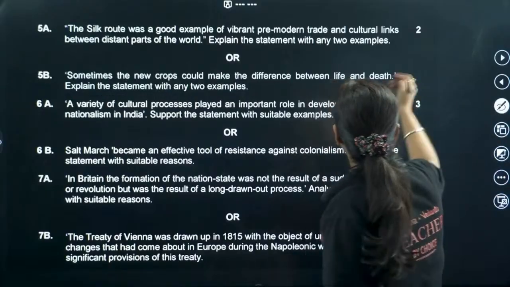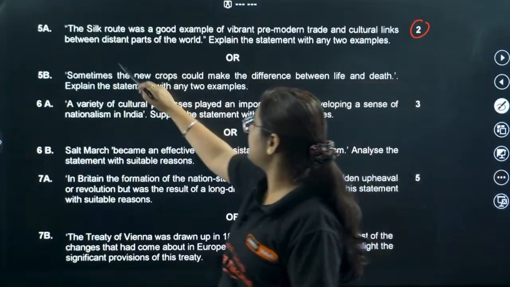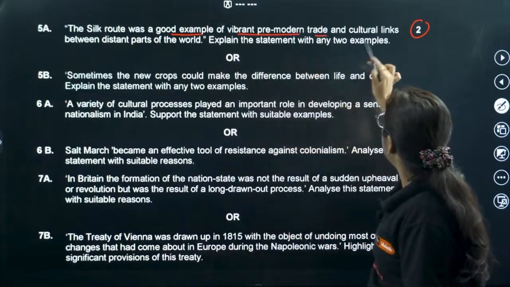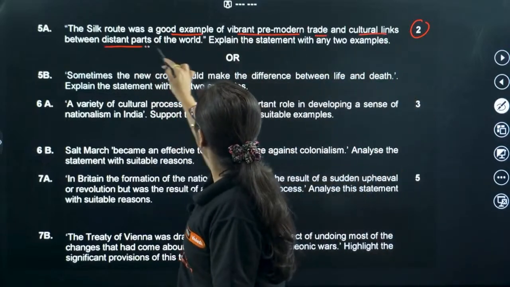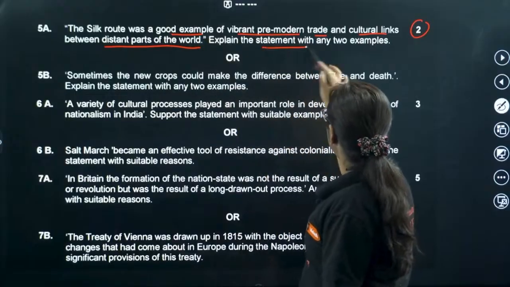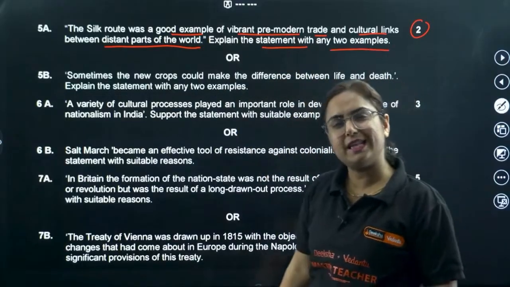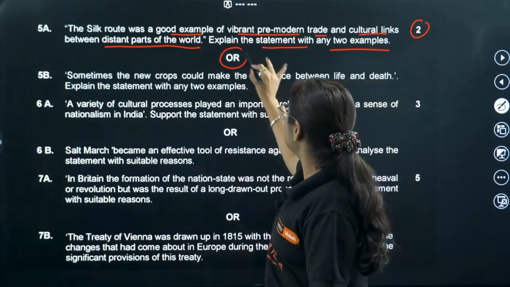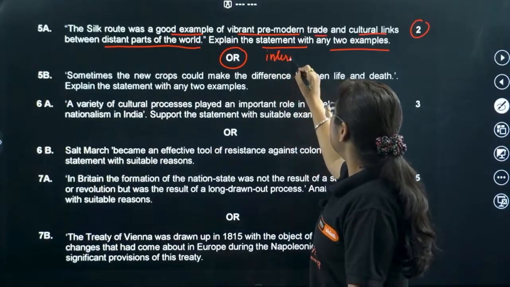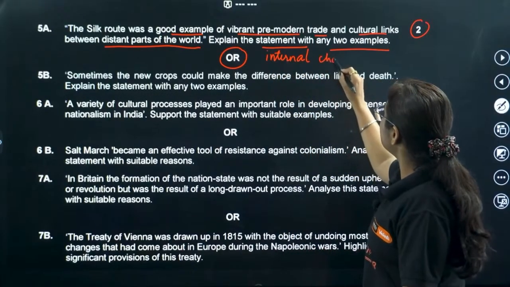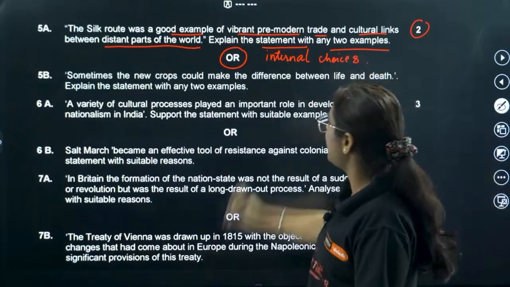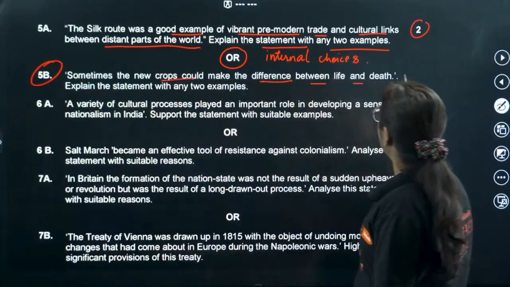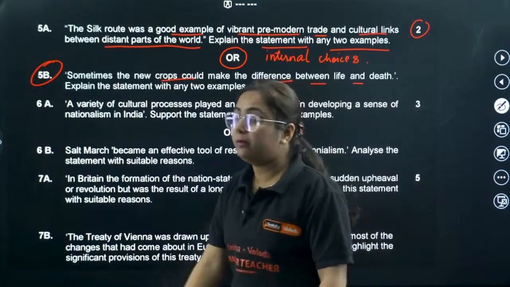Okay, so now moving with a 2-marker question: the Silk Route was a good example of vibrant pre-modern trade and cultural links between distant parts of the world. Explain the statement with any 2 examples. Interesting, easy, and most repeated question. Let us see, something in OR is also given, and this is what is known as internal choices. What is it known as? Internal choices, my bachas. So we have a 5th B for this: sometimes a new crop can make the difference between life and death. Explain the statement with 2 examples.